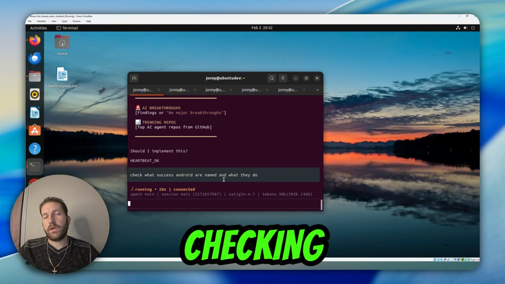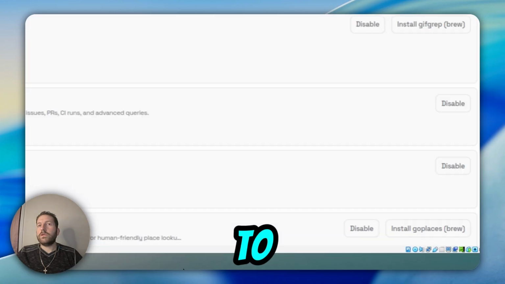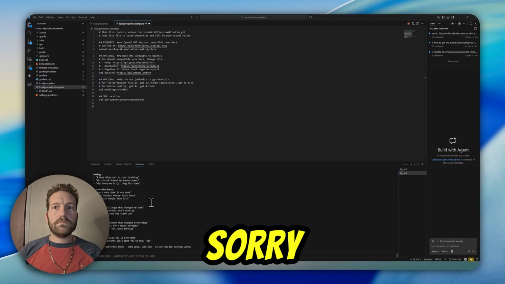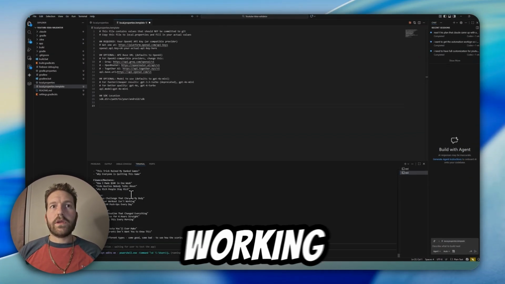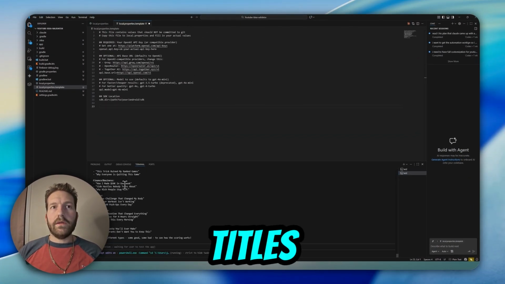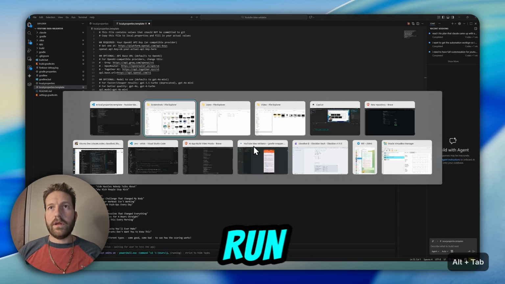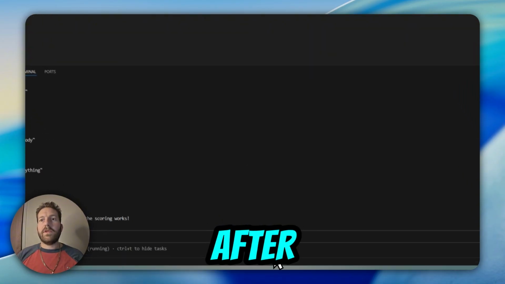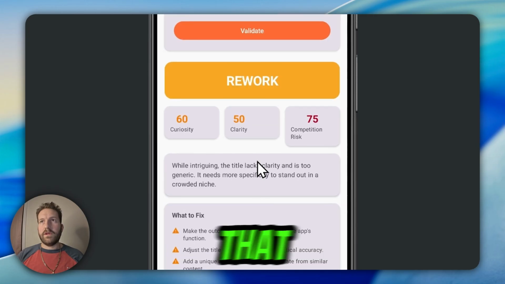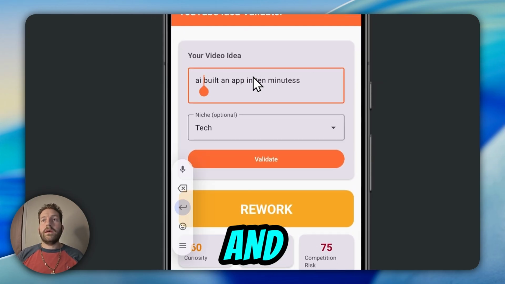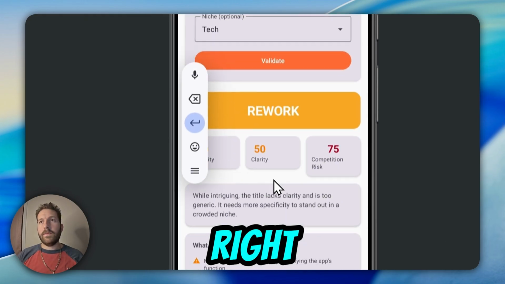But while that's checking what other Android apps are named and what they do, we'll jump back over to, oops, sorry. Alright, now we're back over here to Claude Code. It finished working and gave us some titles and ideas to test out. So we're going to go over and run it in the app that it just built right here. And okay, here we go. Here's the app that it just built. And this is one that I put in right here. I built an app in 10 minutes, right?